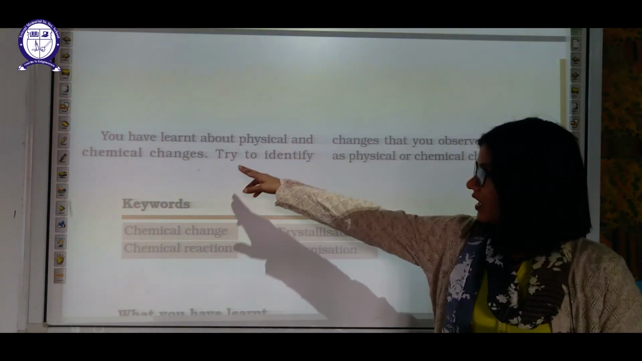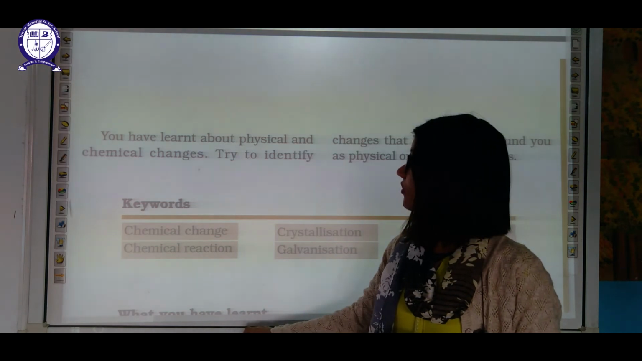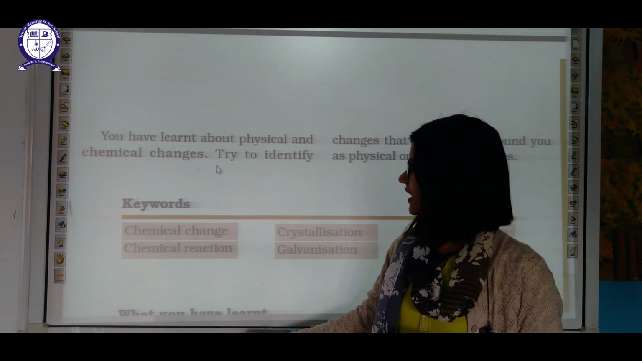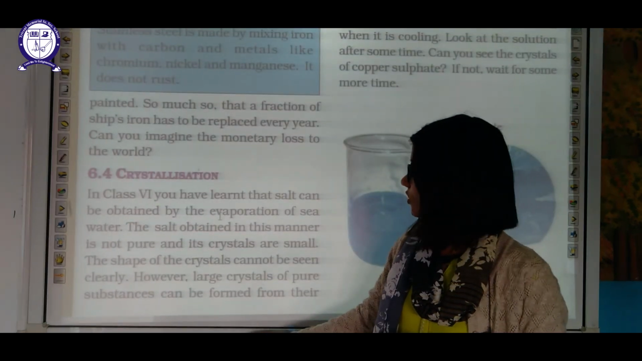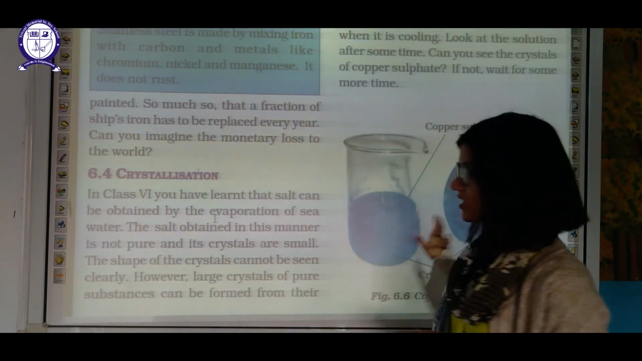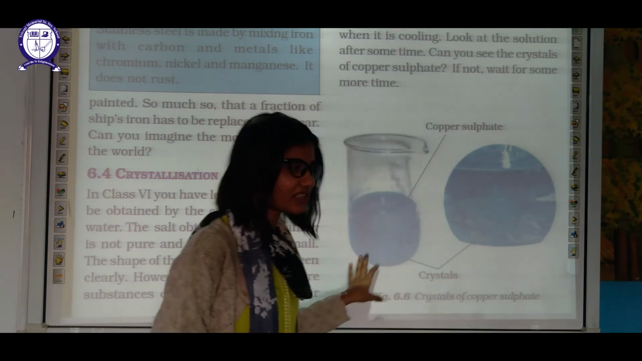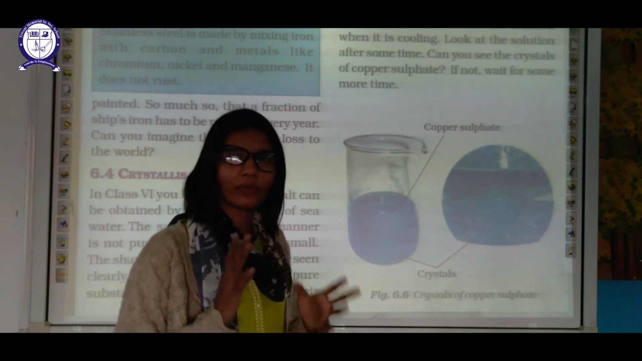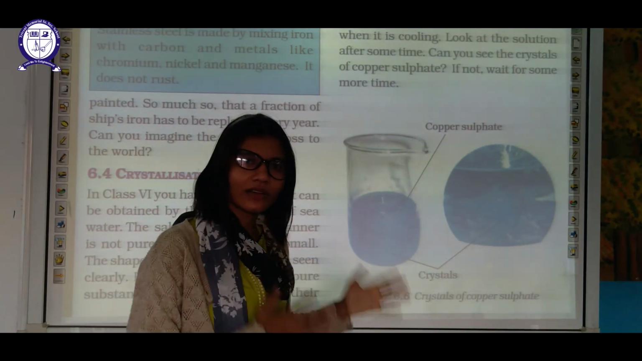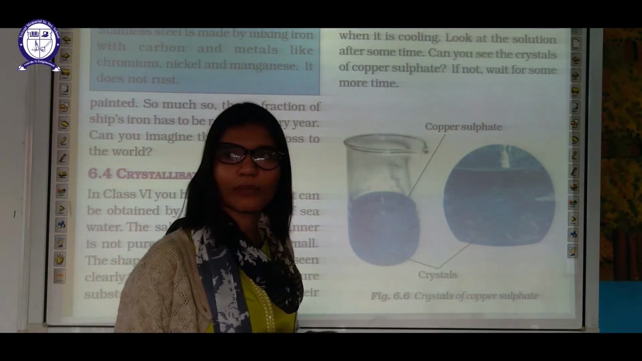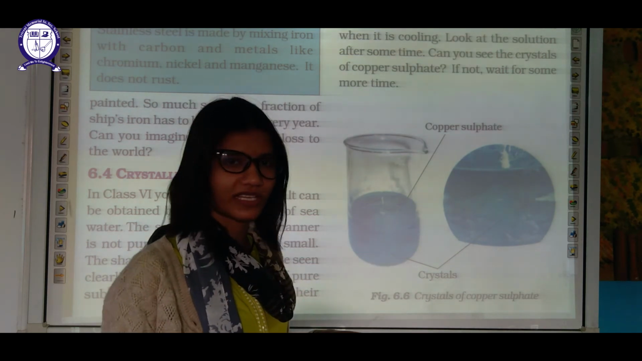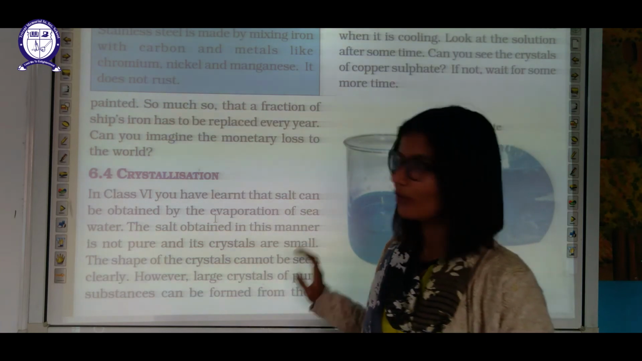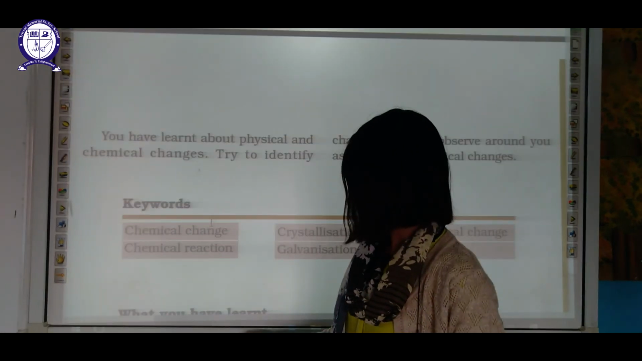Okay, you have learned about this kind of activities. You have learned about physical and chemical change in this part. So these crystals which we obtain after this activity are the purest form of copper sulfate. In fact, crystals are the purest form of any object. Okay, crystals are the purest form of all objects. We can say that. So to obtain the purest form, we can carry out crystallization. So this chapter is basically over.